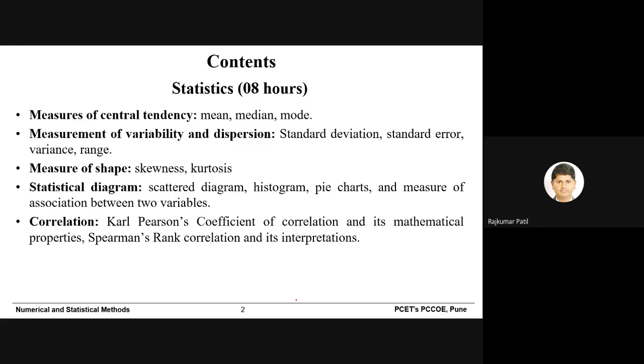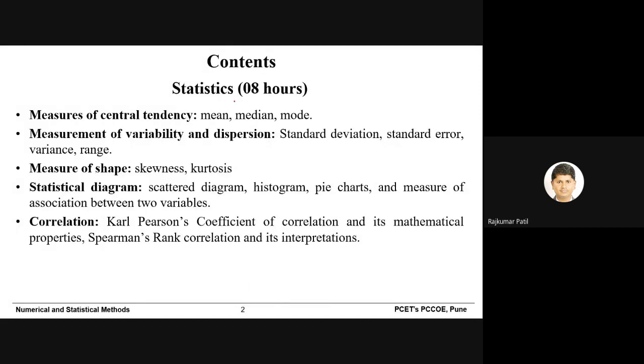So when we look at these contents, you will definitely say, sir, we already studied most of this content in first year or second year. So yes, of course, you already studied. Even in 10th, 11th and 12th, you already studied this particular part. But the very important thing is that even though you already studied, in this particular year we will be discussing the same thing in a different way.